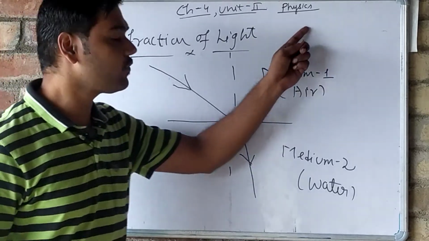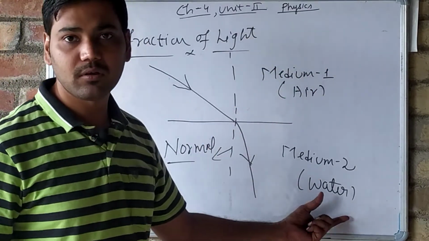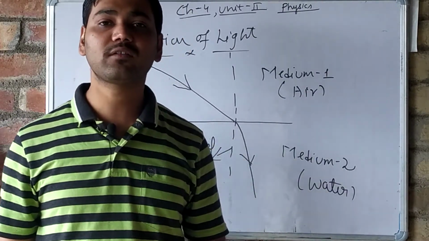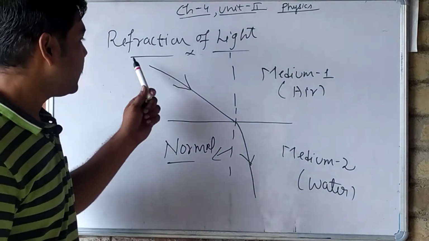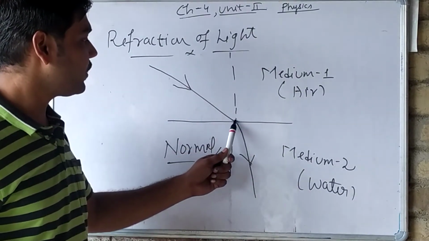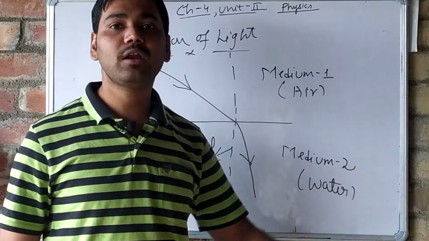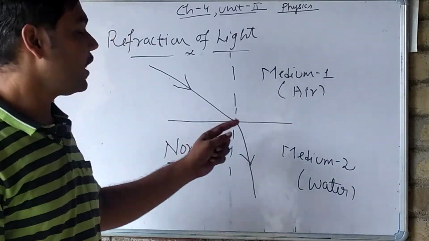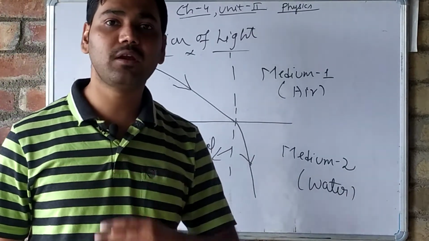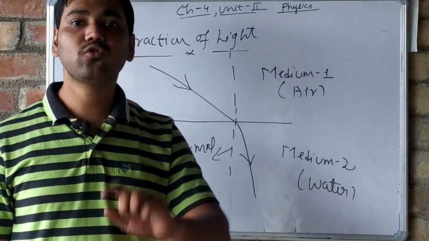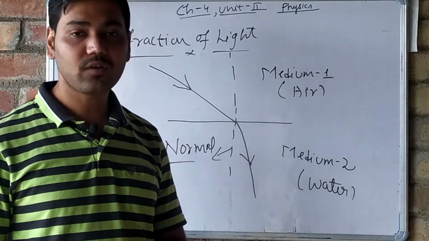Now this will not reflect. In reflection, it will never go to the other medium. Reflection always happens in the same medium. In reflection, when a ray of light strikes here, it will make some angle and go in another direction. Okay, that is reflection. But in refraction, there is a change in medium, but in reflection there is no change in the medium. That is the difference between reflection and refraction.